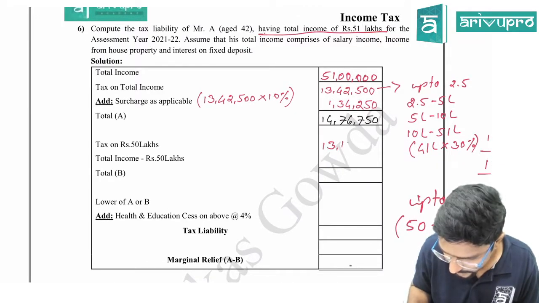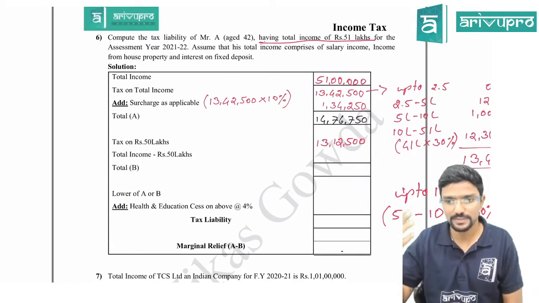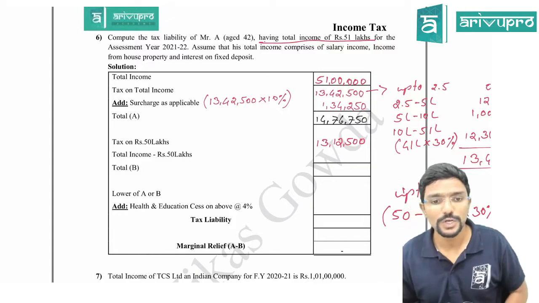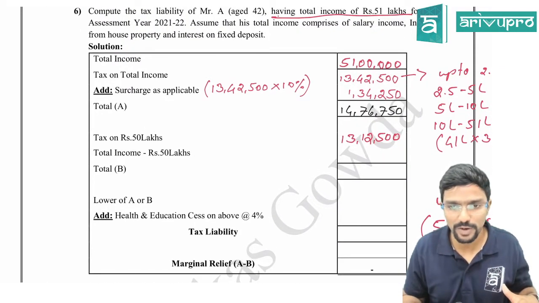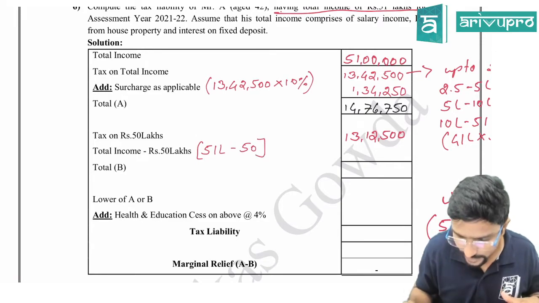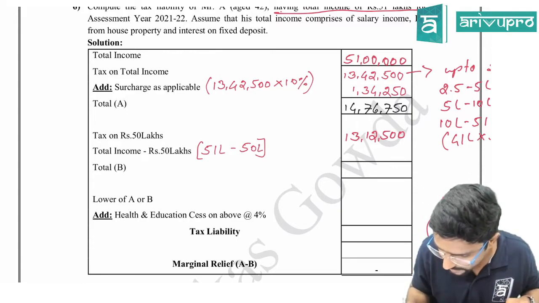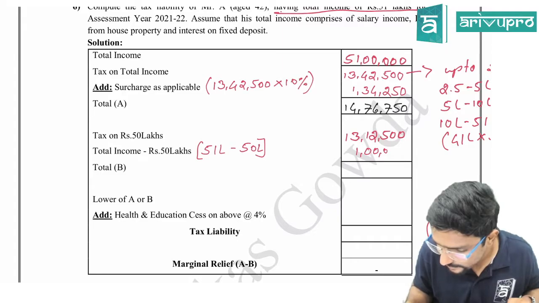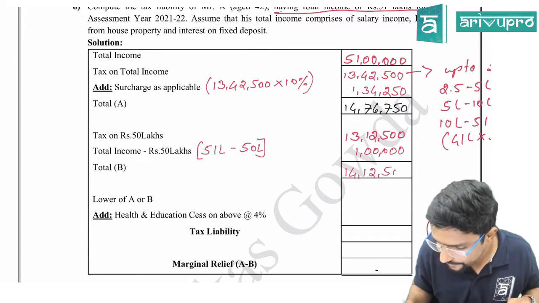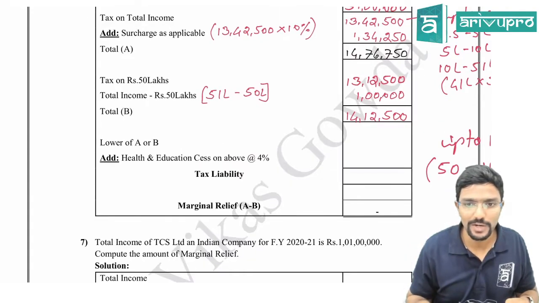13 lakh 12,500. I will show at the end how I have got it, if by chance someone has missed it. Next, total income minus 50 lakhs. Listen and understand what we are doing step by step. How much is your total income, guys? 51 lakh. What was the limit which you used in the previous step? 50 lakh. Whatever limit you have used in the previous step, you have to reduce here. So 51 lakh minus 50 lakh is 1 lakh. So how much does it come to? 14 lakh 12,500. Then lower of A or B.